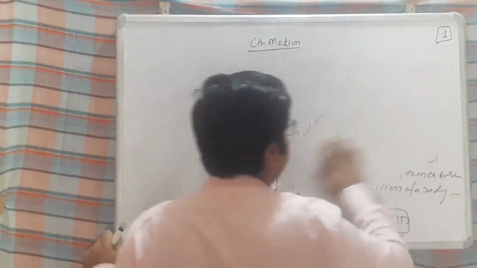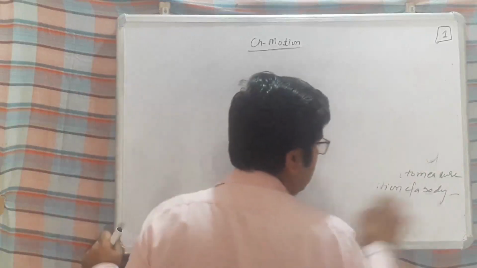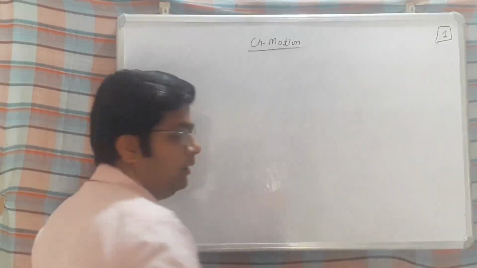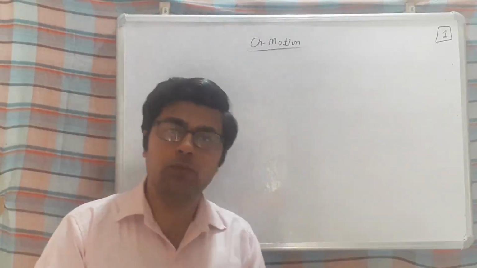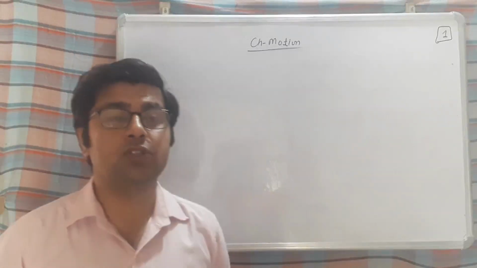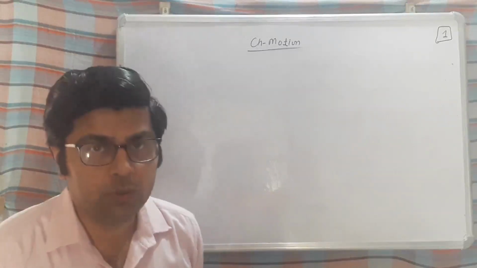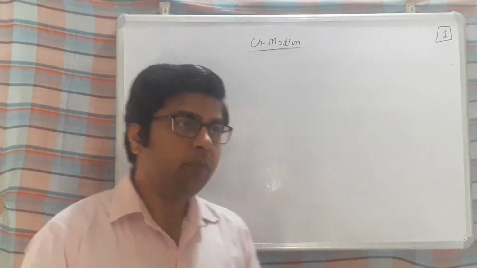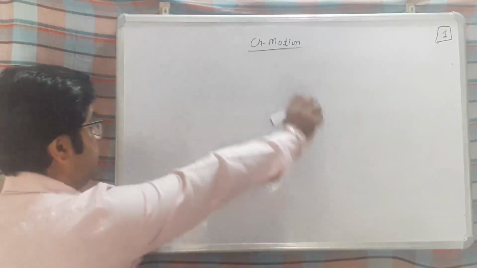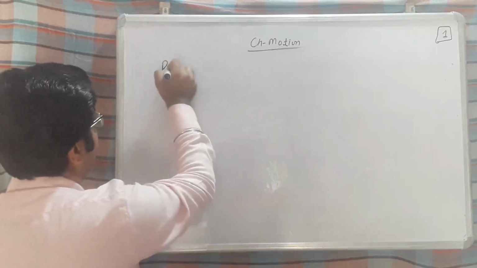I repeat, beta. If a body changes its position, then it is said to be in motion. If a body does not change its position, then it is at rest. And reference point means a point or a standard which is used to measure the position of a body. Okay. So now, next beta, is physical quantity.